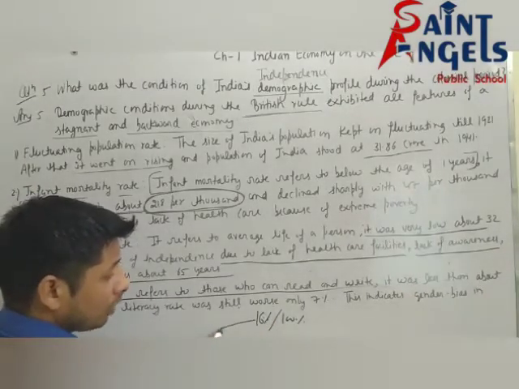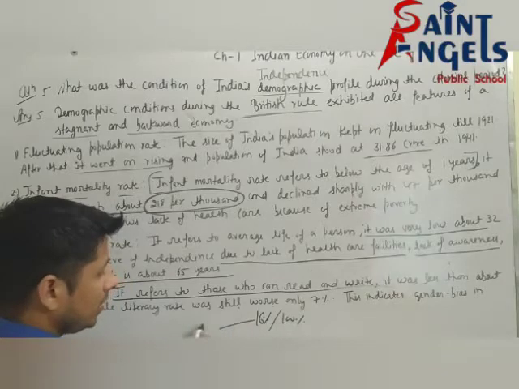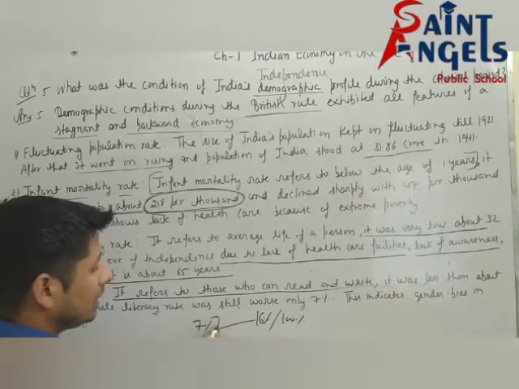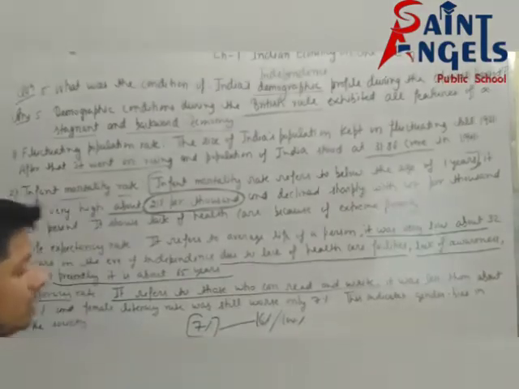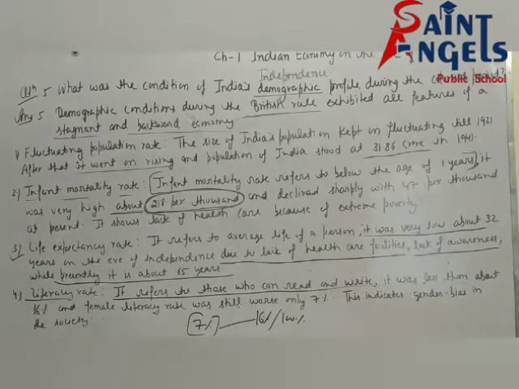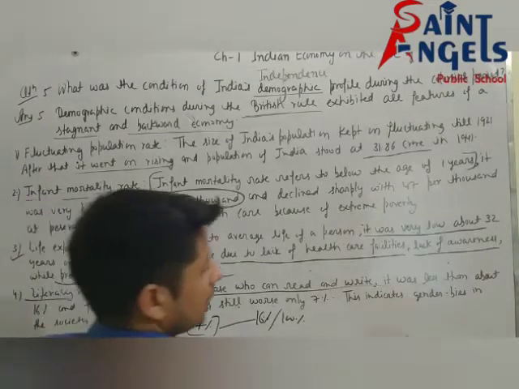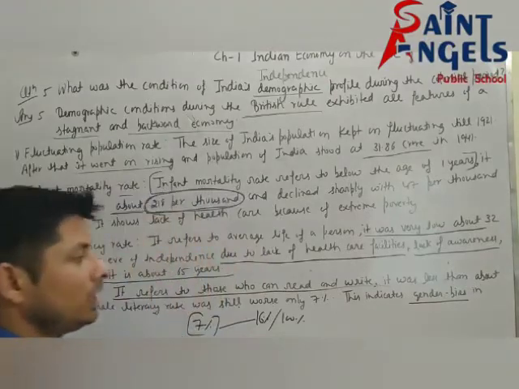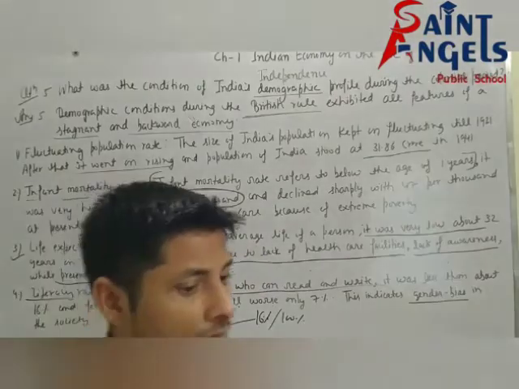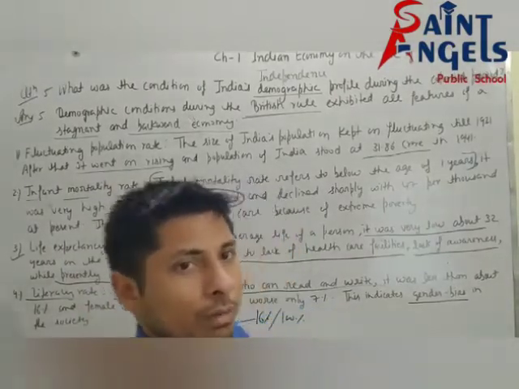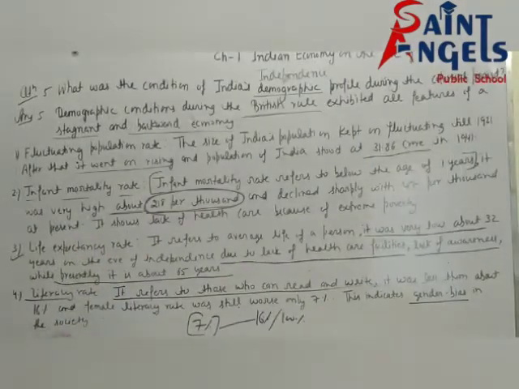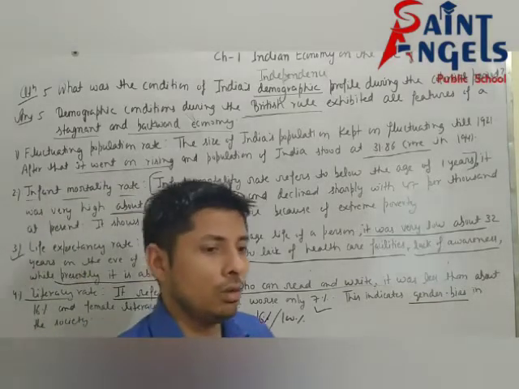Out of 16%, the female literacy rate was 7%. It was still worse. This indicates gender bias between male and female in the society. So I hope all of you have understood this point, the literacy rate. So what was the condition of India's demographic profile during the British period?